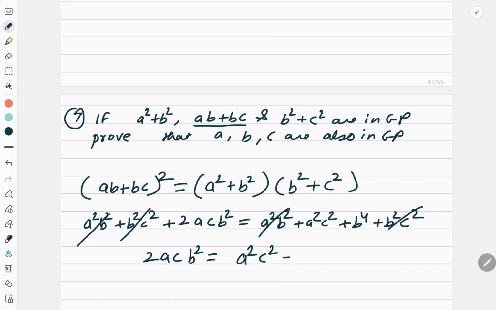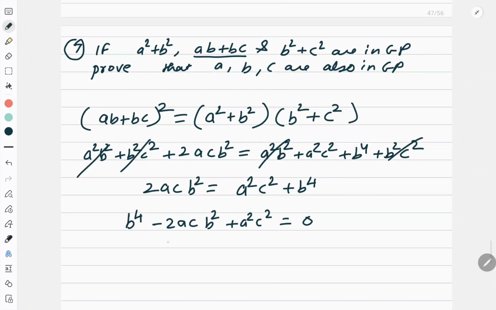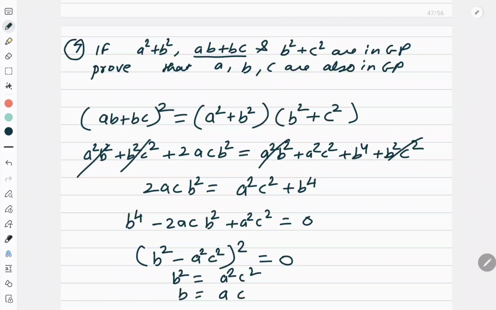So a square c square plus b to the power 4. Right? So you bring all the terms on one side. What will you get? b to the power 4 minus 2ac b square plus a square c square is equal to 0. If you observe carefully, it is (b square minus ac) whole square is equal to 0. So b square is equal to ac.